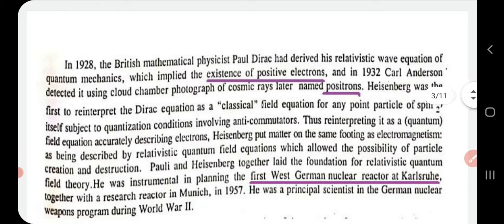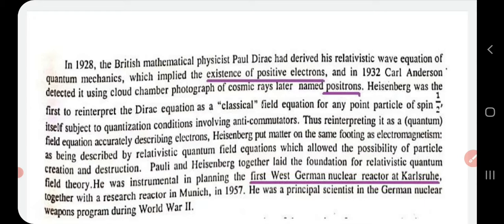Now, Dirac in 1928 derived his relativistic wave equation of quantum mechanics, and that implied the existence of a particle called positive electrons, which were later called positrons.